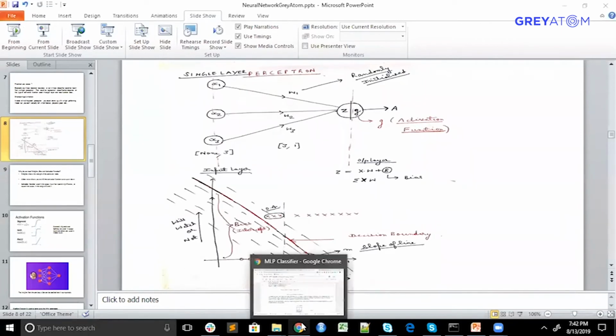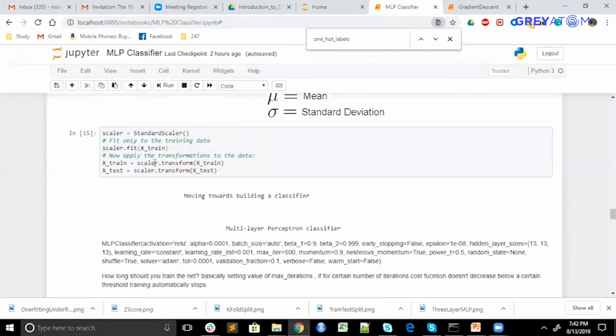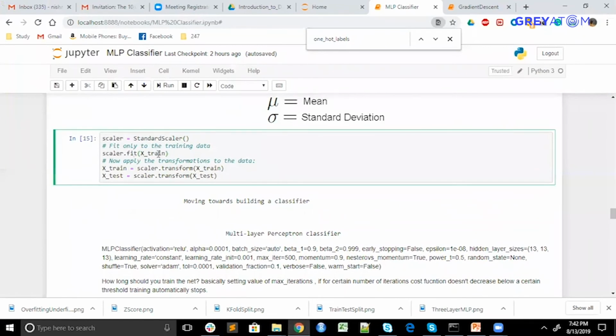If you clearly observe here, firstly I fit on the training data set, and then I transformed the training data and used the same function that was fit on the training data on the test data, not a different one. I can also write it like this, fit underscore transform. This also works because I clubbed both of them into one.